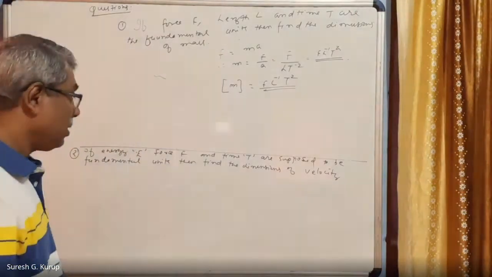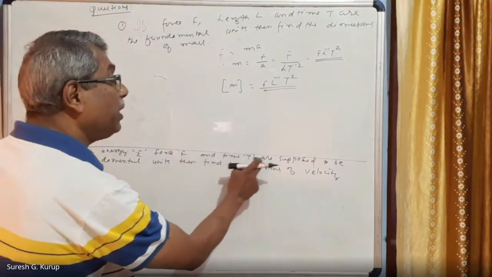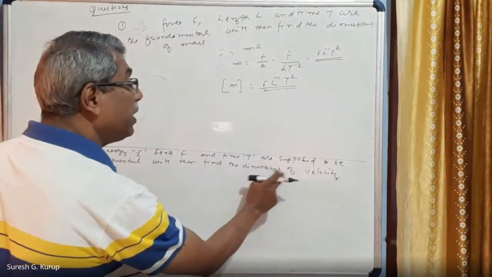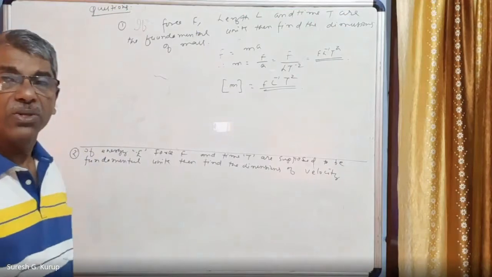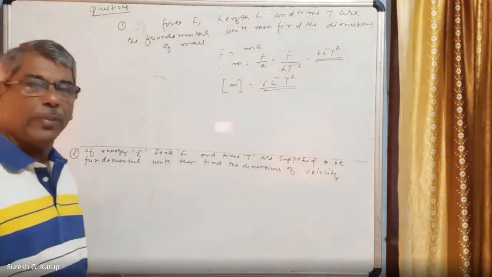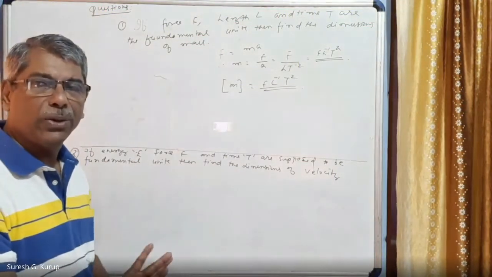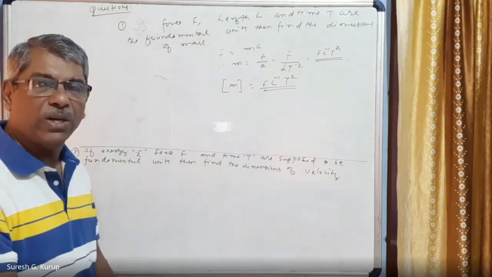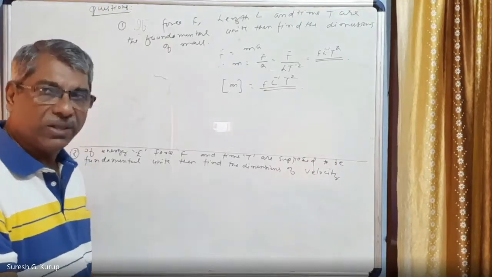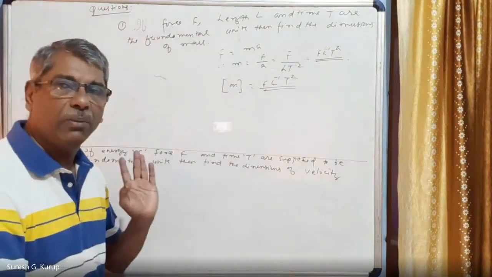The other one is also given here. If energy E, force F, and time T are supposed to be the fundamental units, then find the dimensions of velocity. That is the question, right? This is also a very typical question. We have three fundamentals given. We are not going to put the dimensions of those because fundamentals should not be changed. Fundamentals are not depending on any other quantities, right? That is why E will be E only, F as F only, and T will be T only.